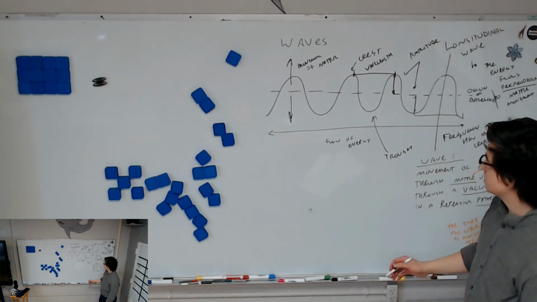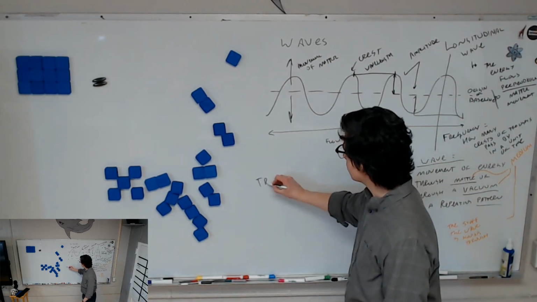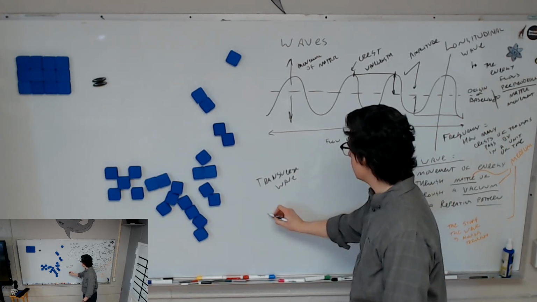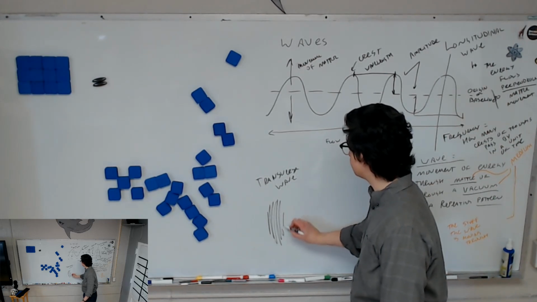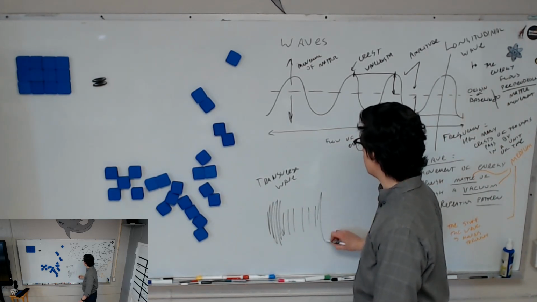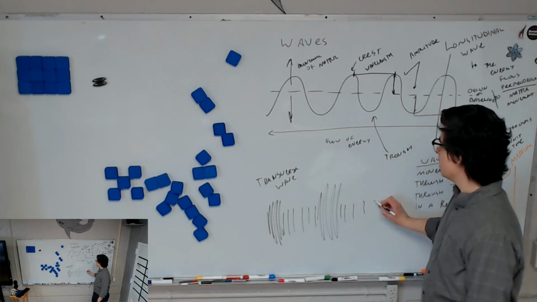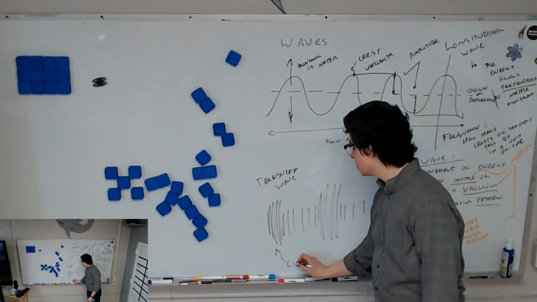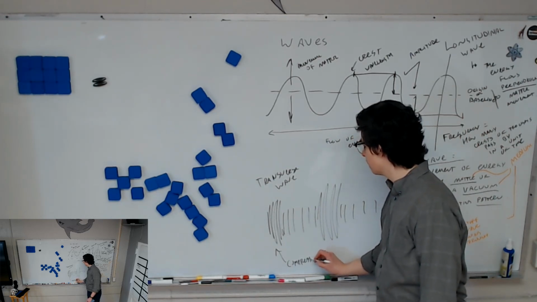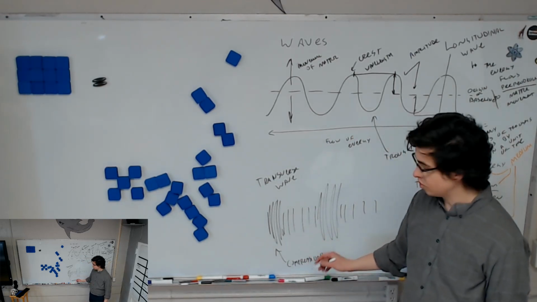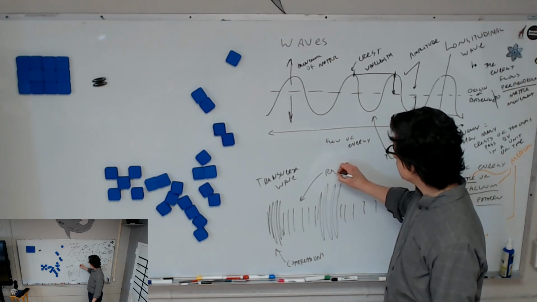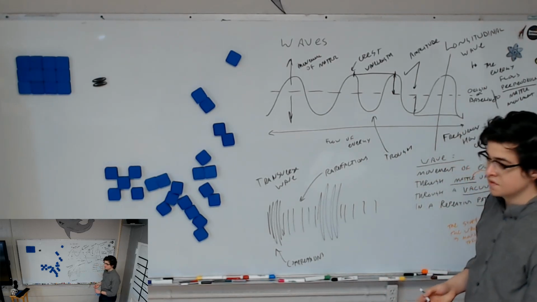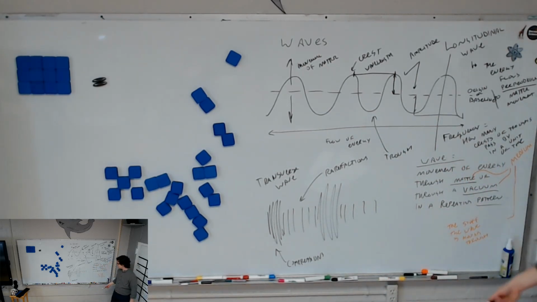For something called a transverse wave, which is the other kind of wave, write this down before you go, okay? All this stuff is the same except the compressions are places where the matter is close together. Instead of a crest, it has a compression. And the rarefactions are places where the matter is far apart. So instead of troughs, it has rarefactions. Okay, and that's called a transverse wave.